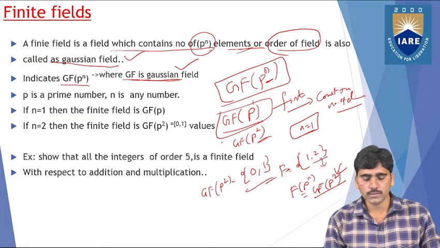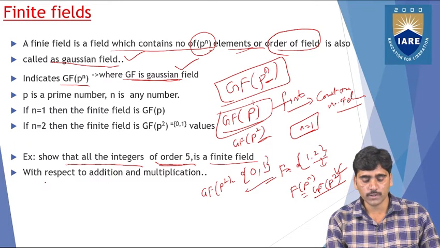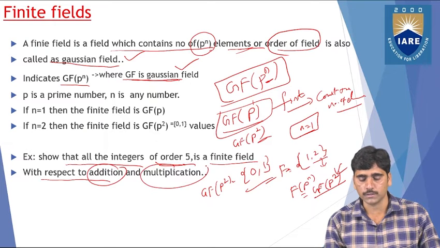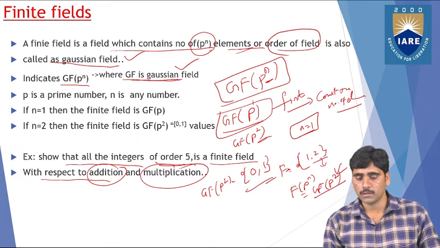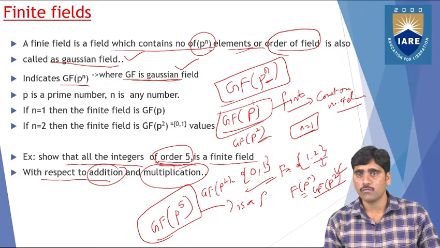So we'll see one example. Show that all the integers of order 5 form a finite field with respect to both addition and multiplication. So with respect to multiplication and addition, we are going to show that the order 5, GF of p to the power 5, is a finite field. You want to show that, right?